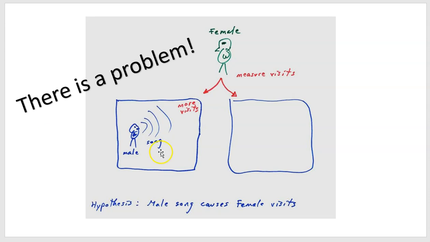Now, if you think this is a good experiment, we need to be careful here. There is a serious problem with this experiment. Again, pause the video here if you want a chance to think about what could be a problem with the experiment as it is designed right here. And I'll give you a hint. Ask yourself, if in fact females do enter this area more than the control area, could there be more than one reason for that?